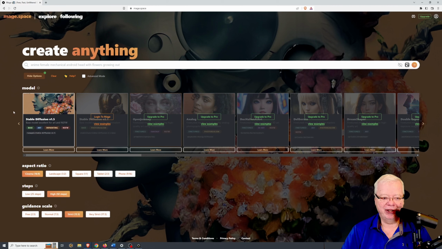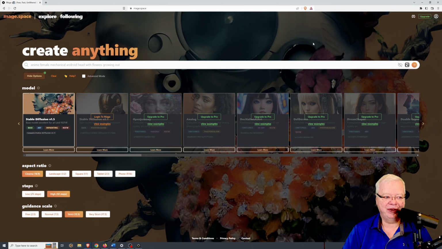You have several different options here. You can use Stable Diffusion. It gives you a bunch of different layouts that you can use, different step ratings. I highly recommend using the high step version, and several different guidance scales as to how strictly you want to follow the prompts that you are entering in. This does not allow not safe for work content in the unpaid version. Okay, you have to pay for the system.